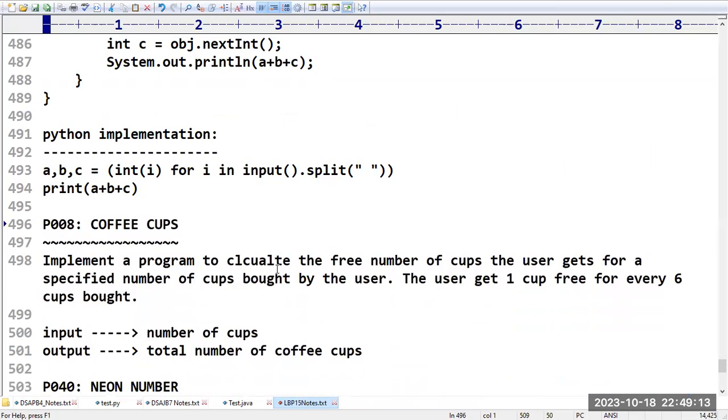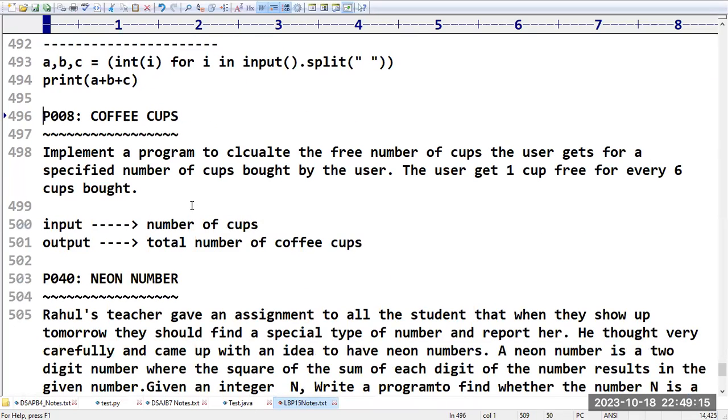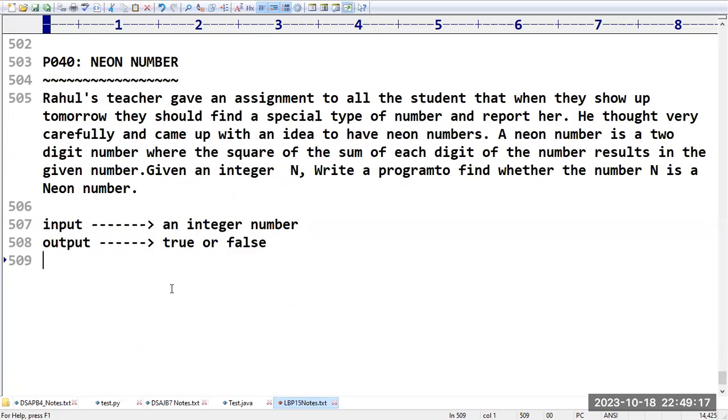Anyway, the remaining things, tomorrow we are going to discuss a few more programs, like there are some interesting programs like coffee cups and neo number. These things I will explain in tomorrow's session.